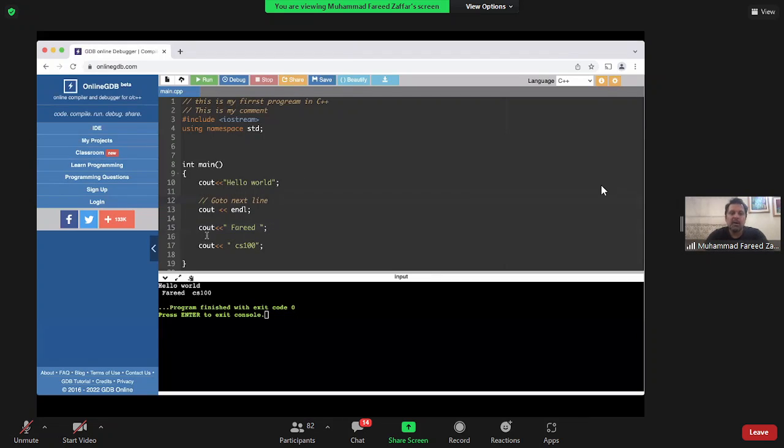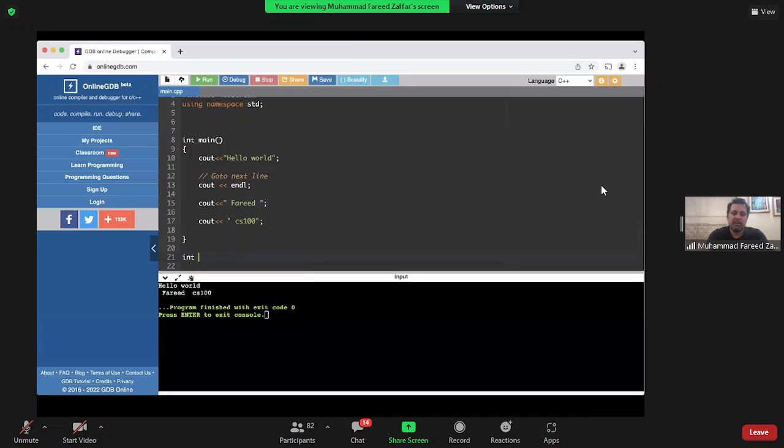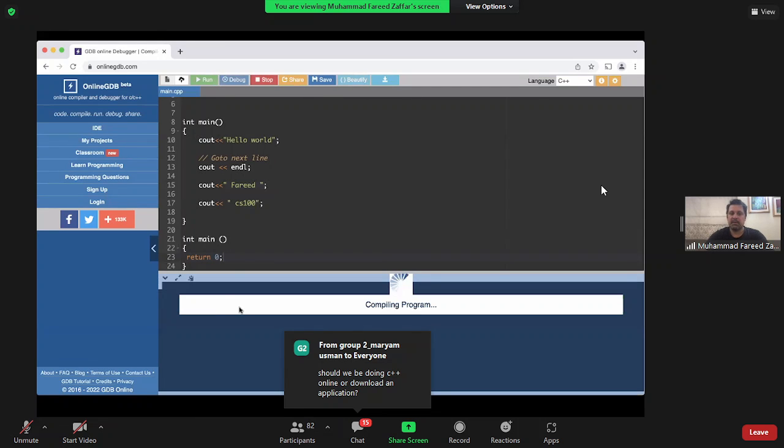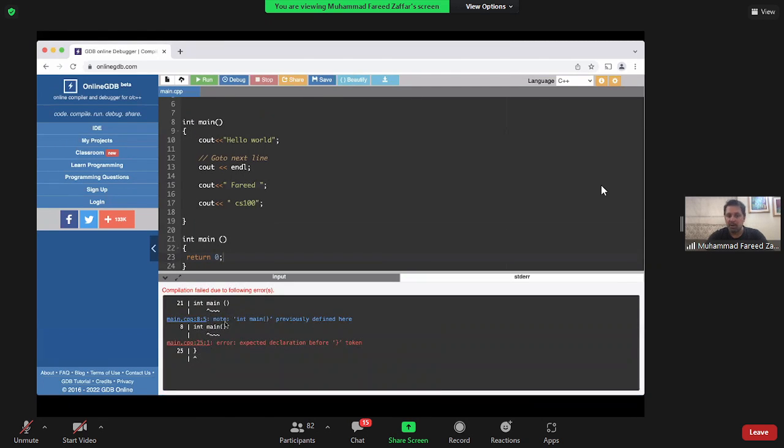So अगर मैं एक और int main बना देता हूं, the program again is going to throw a fit, because every program will just have one int main. जब वो लाइन नंबर 21 पे आएगा, वो कहेगा int main previously defined. वो कहेगा लाइन 8 पे आपने int main define कर लिया, आप दोबारा नहीं कर सकते.